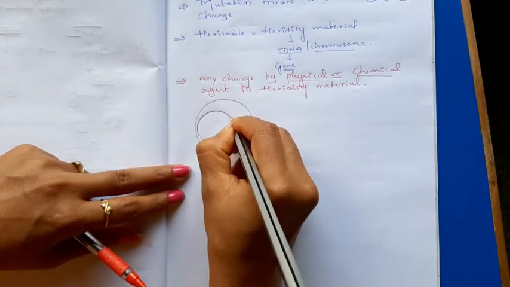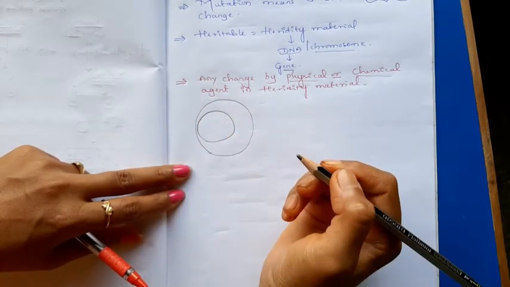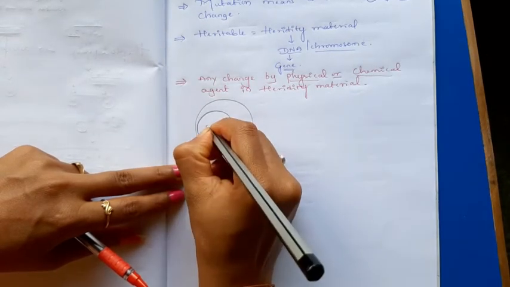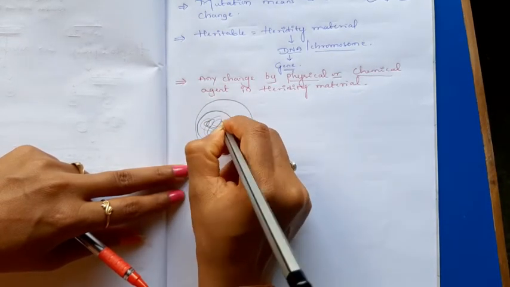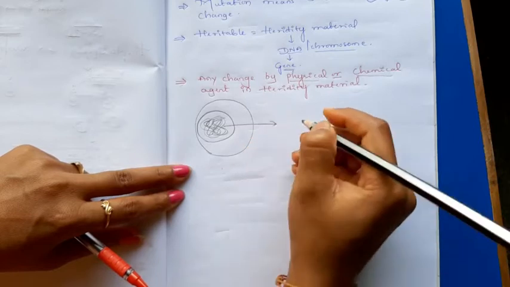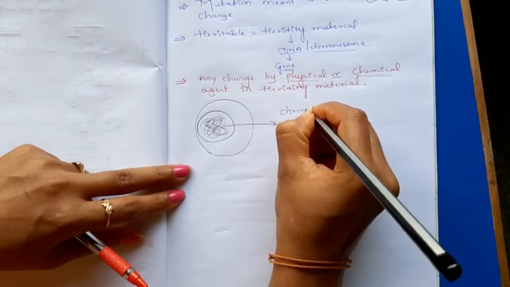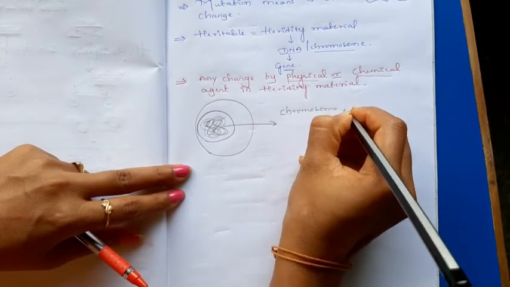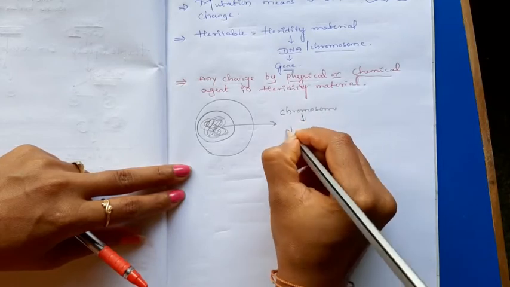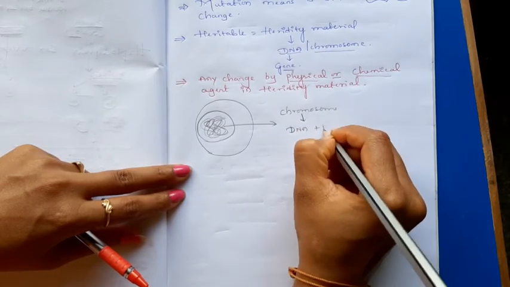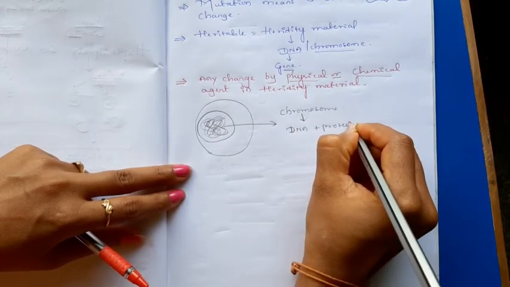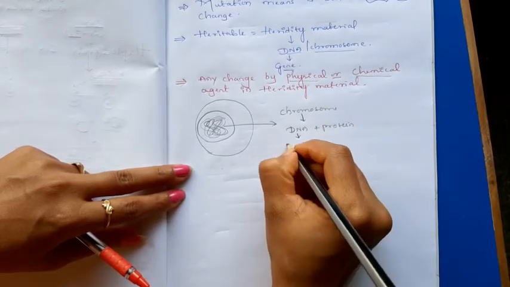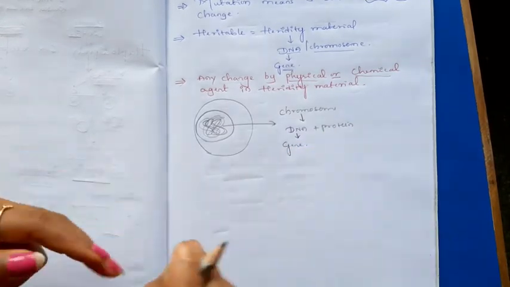Inside the cell, nucleus is present. Inside the nucleus, the genetic material, that is the DNA, is present. We can say that is chromosome also. Chromosome has the DNA plus proteins. A part of DNA is known as a gene.